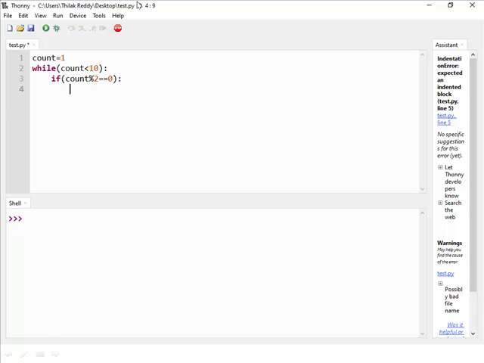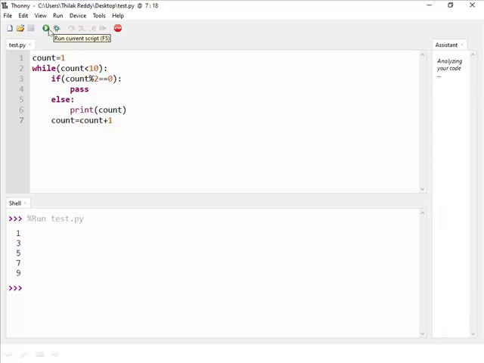So I don't want to display even numbers right now, so I just use pass statement here. Now in the else part print the odd numbers, then increase the count value. So if there is no incrementation, then the while loop will convert into infinite loop. So compulsory we need to increase the count value. Let me run this code.